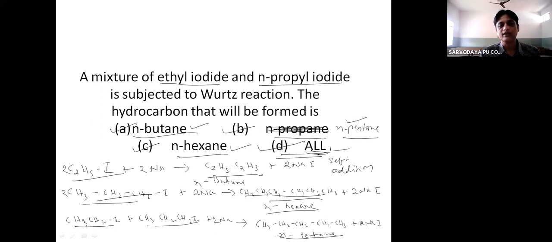The answer is all. n-Butane and n-hexane are formed by self-addition in the Wurtz reaction, whereas n-pentane is formed by cross-addition in the Wurtz reaction. Okay.